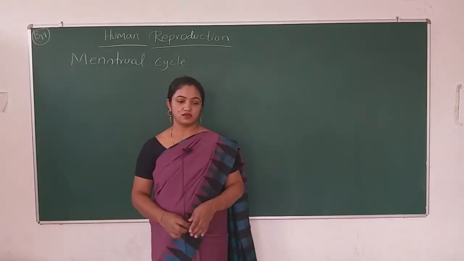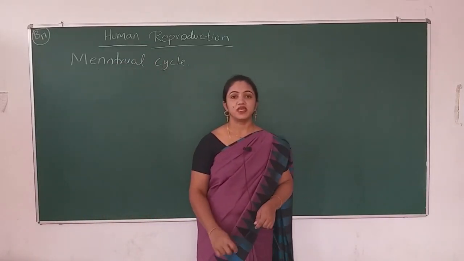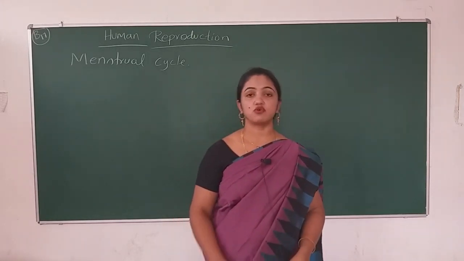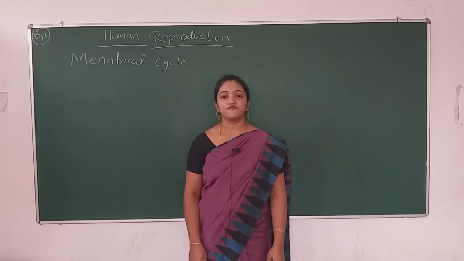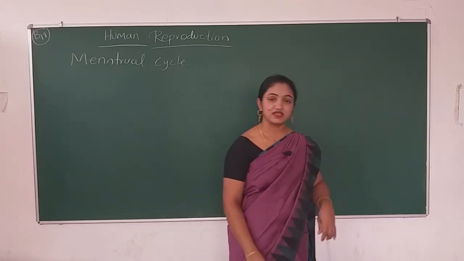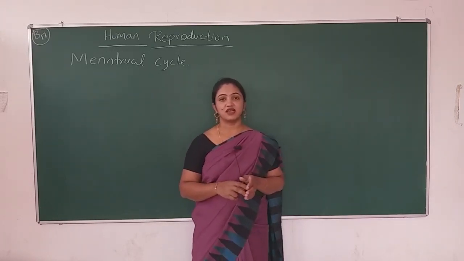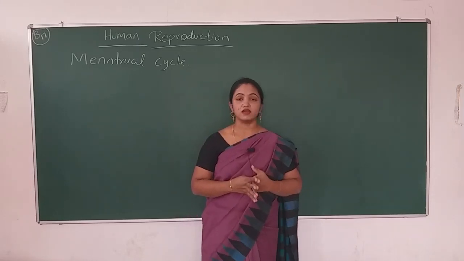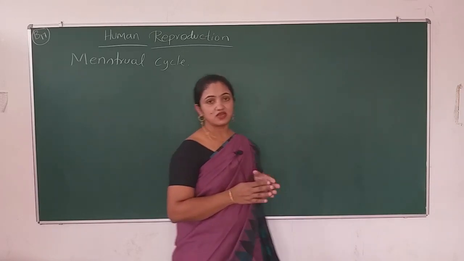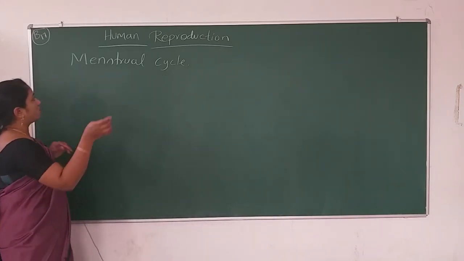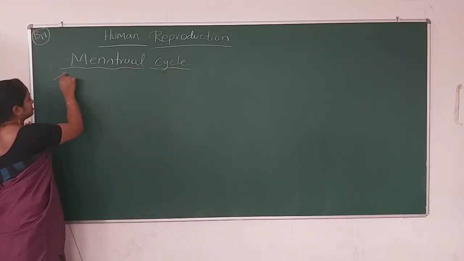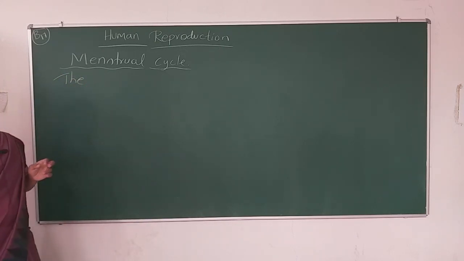Hello everyone. So in this session we are going to study about the menstrual cycle. As you know, in the last session we talked about the formation of sperms and formation of eggs. So as we studied about spermatogenesis and oogenesis, this is the next concept, the menstrual cycle. The menstrual cycle takes place in the female reproductive tract of primates. The name itself says it is a cycle. We will start with the definition of the menstrual cycle first.